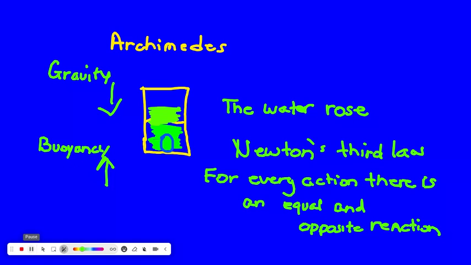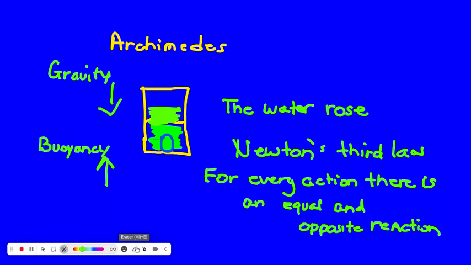So for a ship to float, first of all, the ship is displacing water, but it has to be less dense than water. And it's all that air in the ship that's going to help it become less dense. The buoyancy force has to be greater or equal to the weight of the boat. If it's not, the boat will sink.